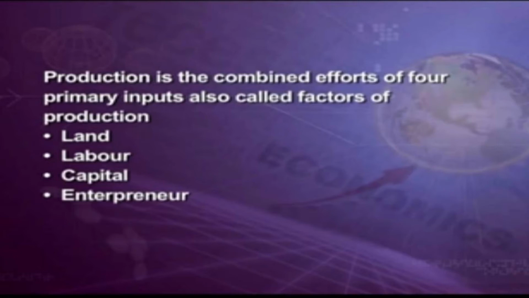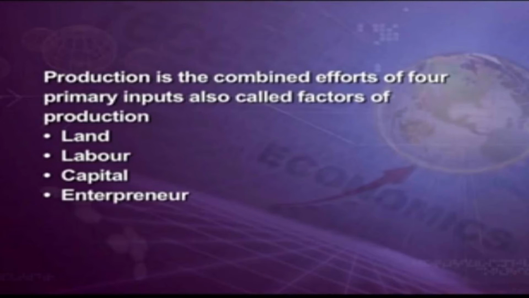So we have the concept of production function. The production function is the relationship between the physical input and physical output of a firm. This is indicated by Y = f(R, L, K, O), where Y means output, R means land, L means labor, K means capital and O means organization. Without these four factors of production, you cannot have the output.